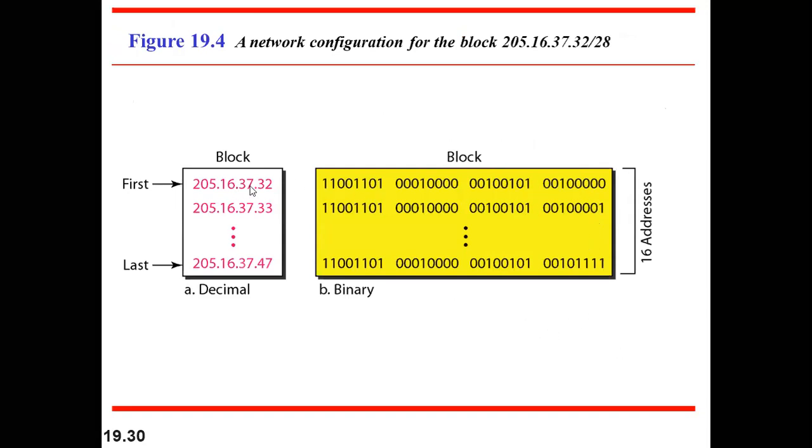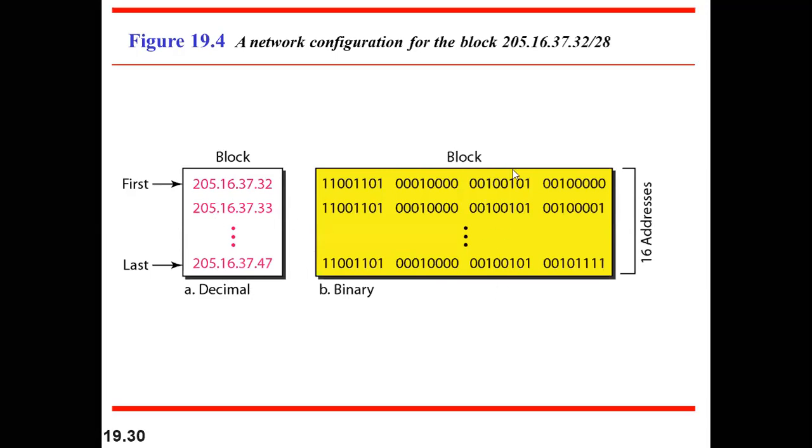Then this is the first IP which will not be designated to any system, because this address is being consumed for network information, right? This is the network address, and the last one is the broadcast address for this block.